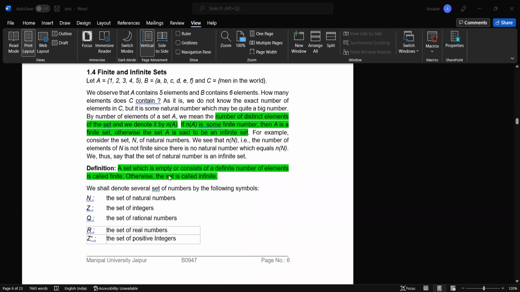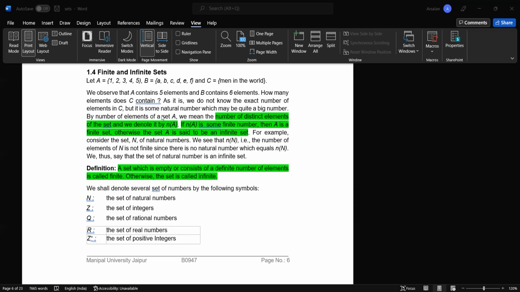Now, finite sets. Finite sets are those in which we can count or know the number of elements, and infinite sets are those in which we don't know the total number of elements. The number of distinct elements of a set we denote by n. So for example, the number of elements in A, which consists of 1, 2, 3, 4, 5, is 5.